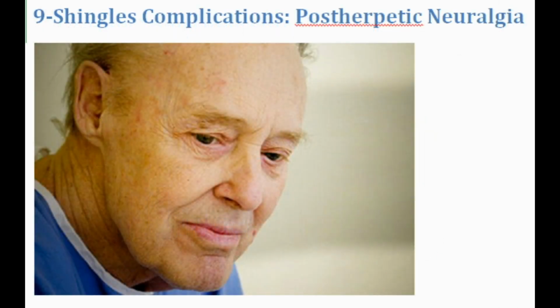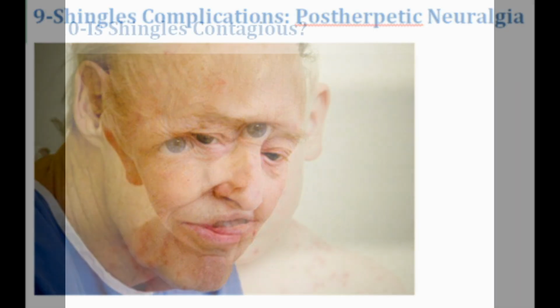9. Shingles complications: post-herpetic neuralgia. Post-herpetic neuralgia, PHN, is the most common complication of shingles. This is defined as persistence of the nerve pain associated with shingles beyond 1 month, even after the rash is gone. It occurs from irritation of the sensory nerves by the virus. The pain of PHN can be severe and debilitating. Up to 15% of people with shingles develop PHN. Typically, this occurs in people over 50 years of age. Treatment of shingles with antiviral drugs can reduce the duration and occurrence of post-herpetic neuralgia.